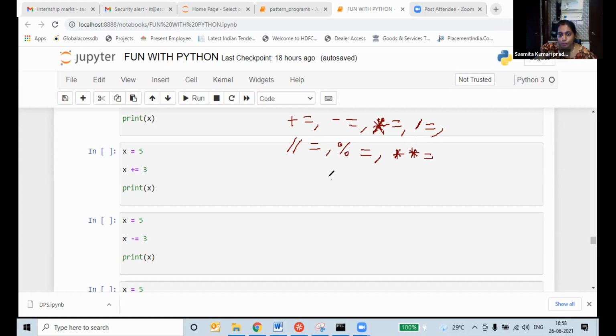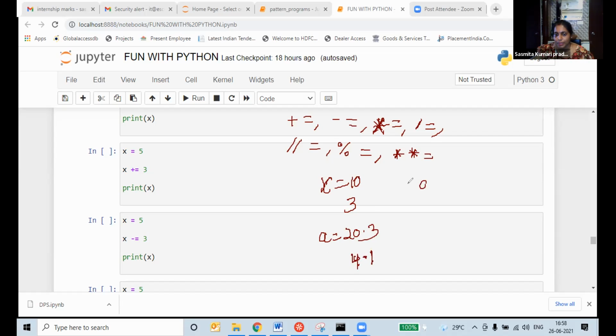A is equal to 10, x is equal to 10, and another variable you take as 3. Next, a is equal to 20.3, and another variable you take as 4.1. Complete it and compare.